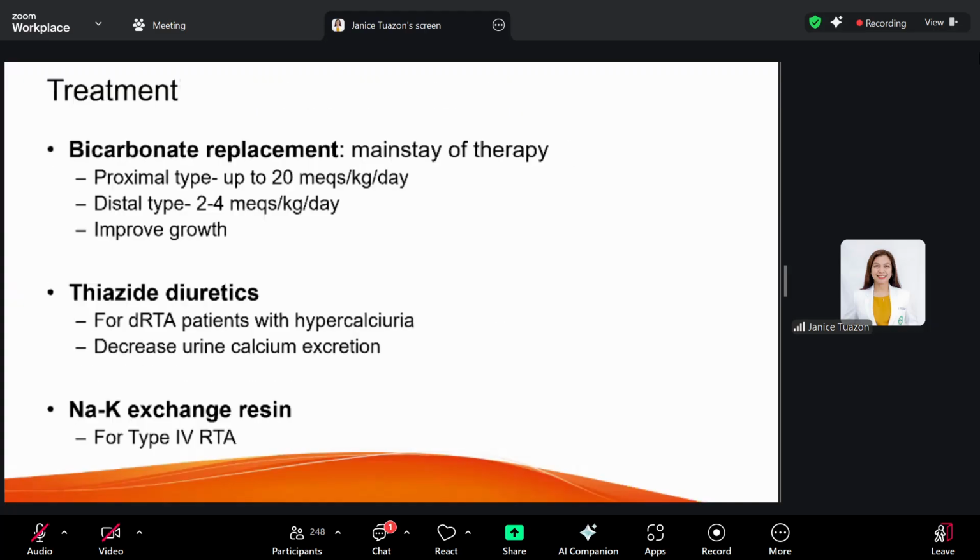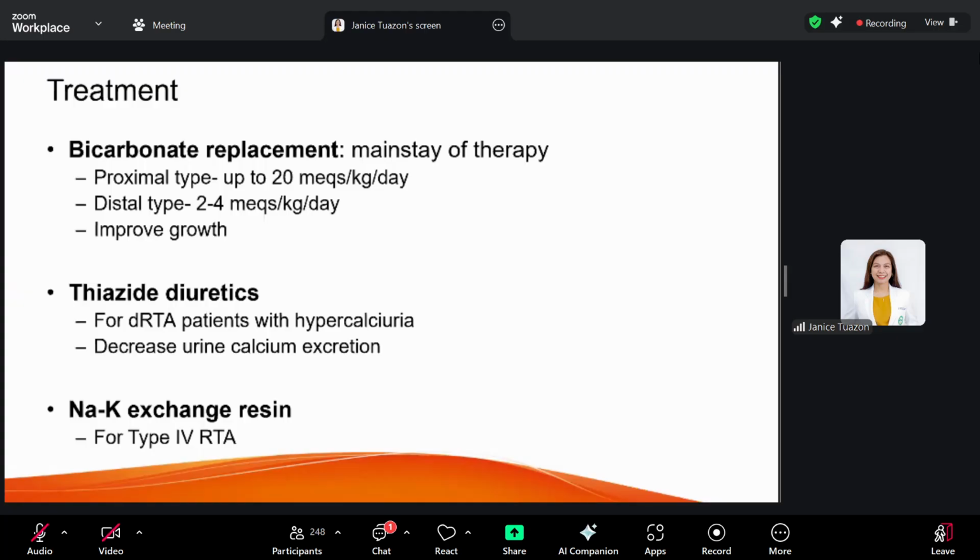But the mainstay of treatment for both would be bicarbonate replacement. The difference would be just on the dose. So proximal type, since it has more bicarbonate wasting, you give higher bicarbonate replacement as compared to the distal type.